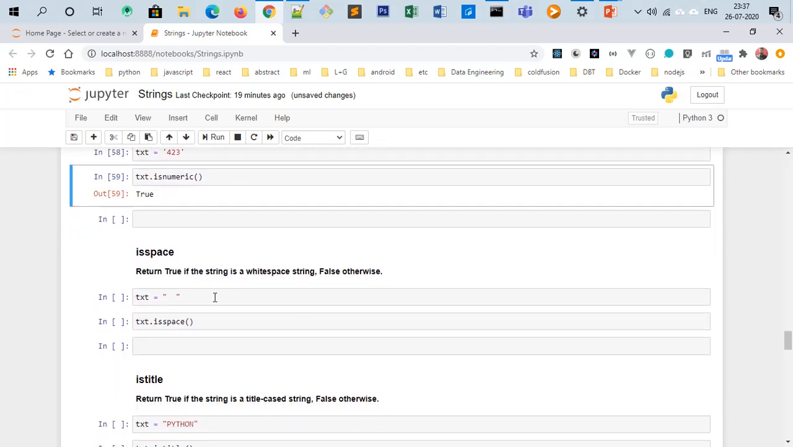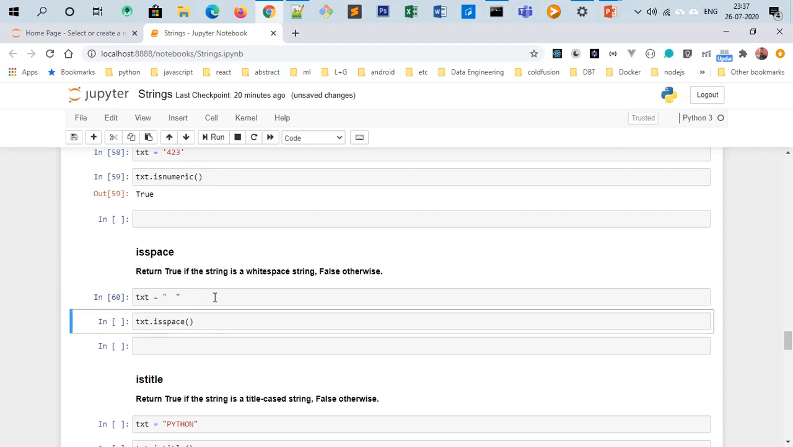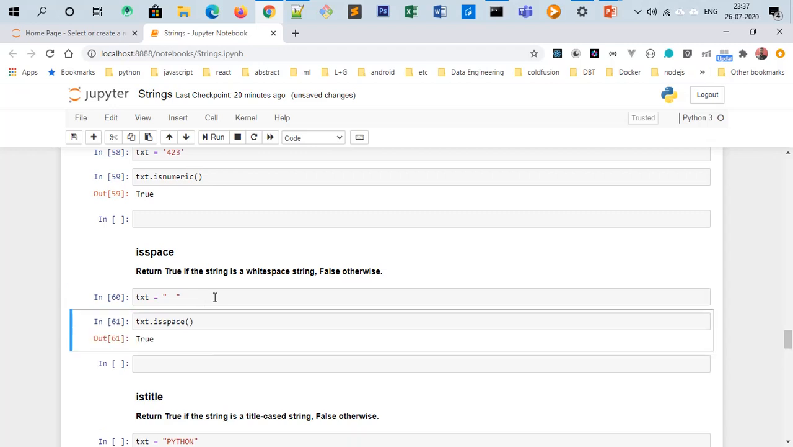Is space. It is a special function, like you want to check that this string doesn't have any other number, alphabet or any special character, it only has space. So using this isspace method, it will return true or false. Yes, it is a white space or it is a space only.